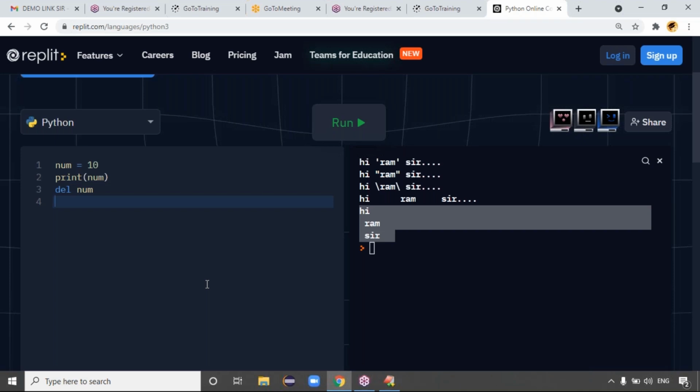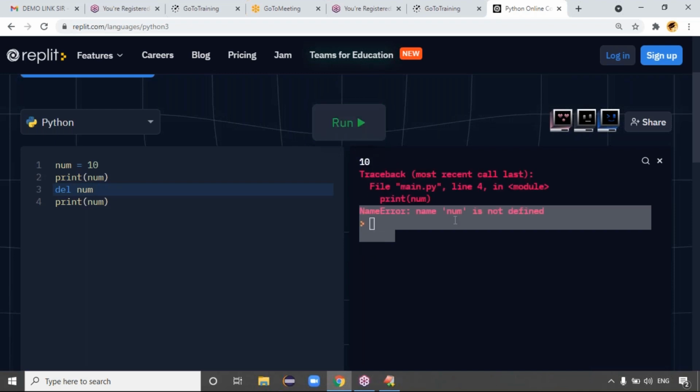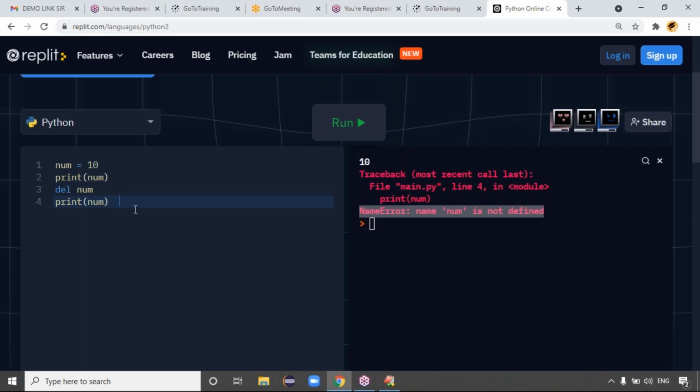Once the memory is released, again I'm trying to print the number. Does the number exist or not? Guys, now the number does not exist. It's already released, right? The memory. If the number is not available, not existing, the scope is not possible, but you're trying to access the data, then you get the name error, guys. Name is not defined. Because you're trying to access data, but the data is not present, right? Maybe the scope is not available.